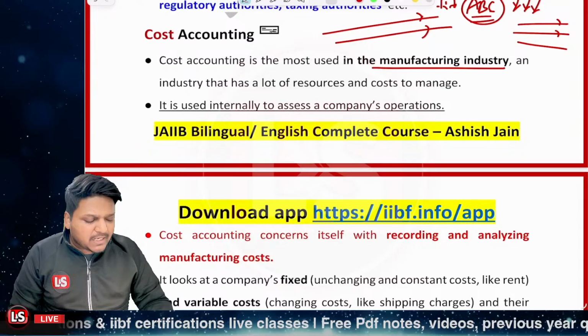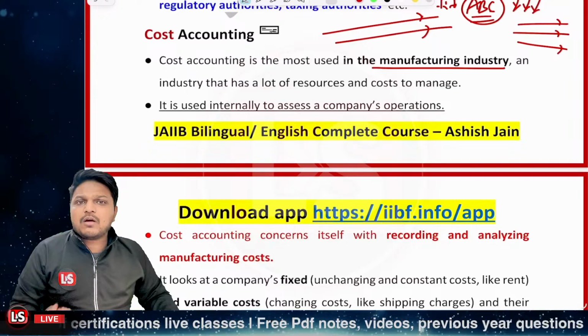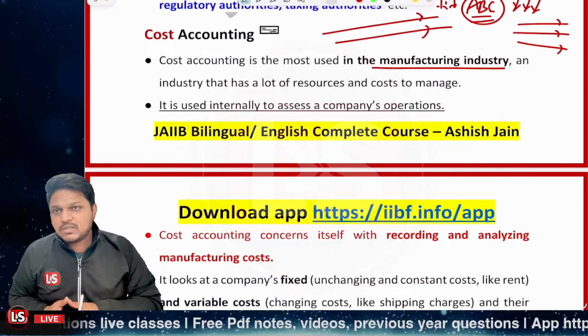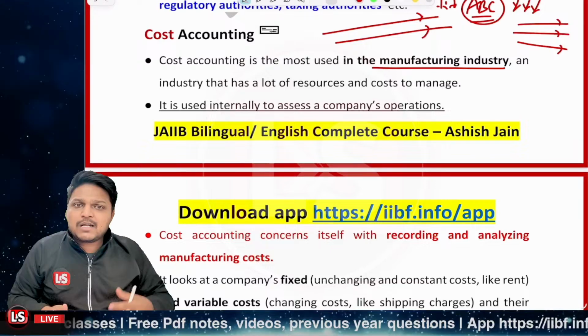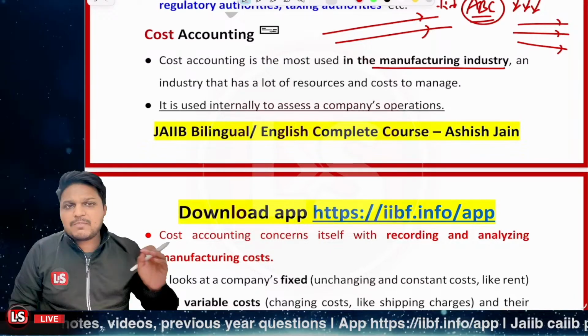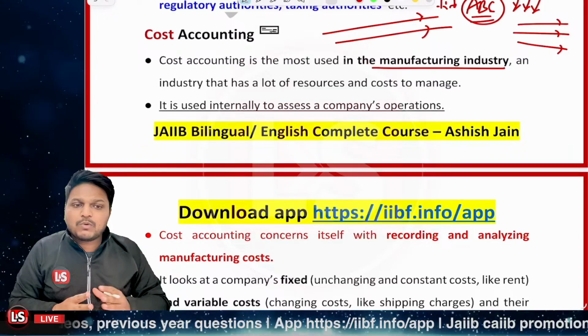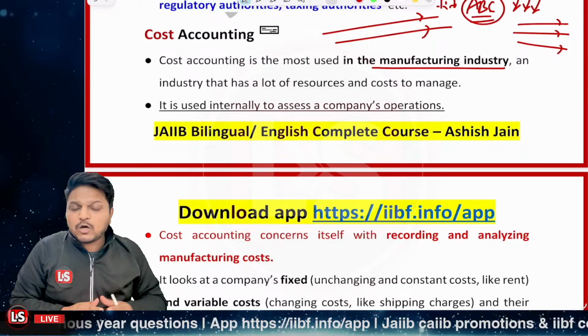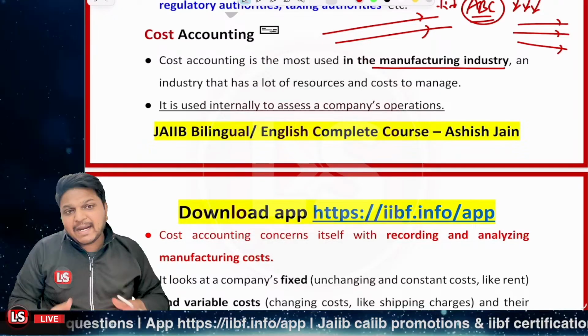Now they need to take care of what resources are being used and how the costs are to be managed, right? Those are to take care of the same. Now in the case of manufacturing, we need to take care of what cost is incurred and how we can save that particular cost and how it can be reduced.